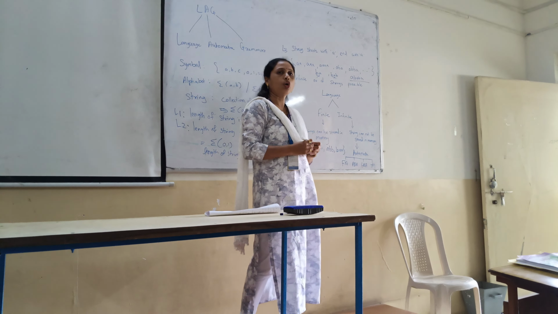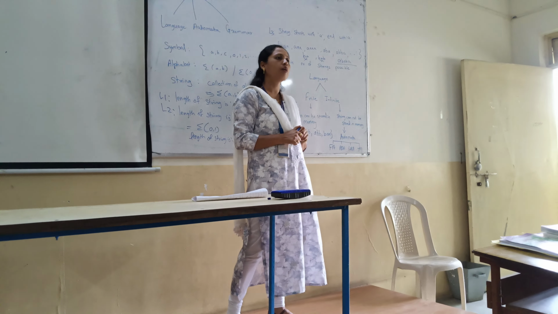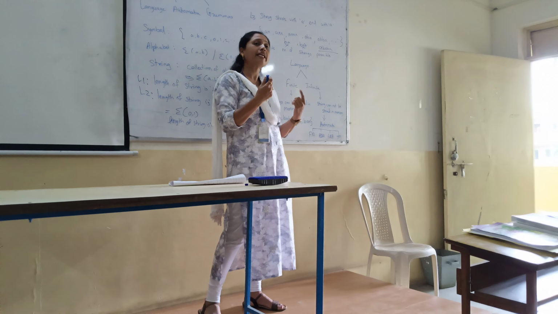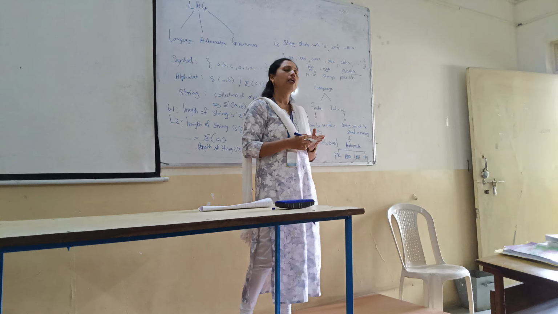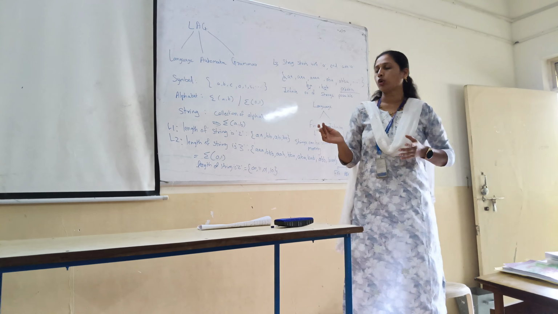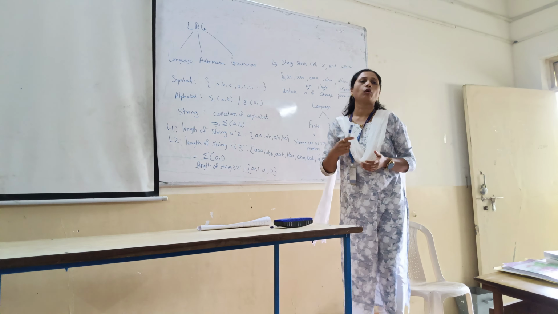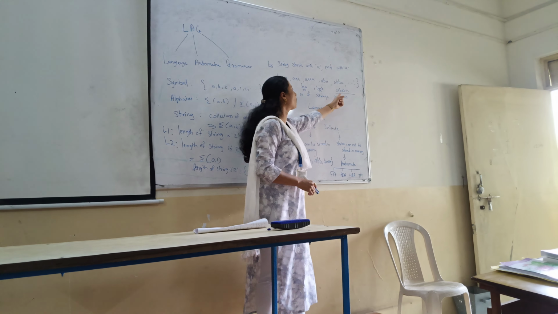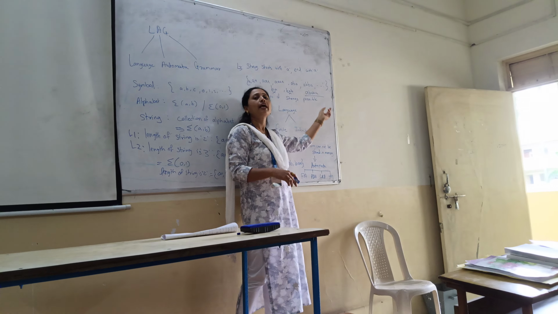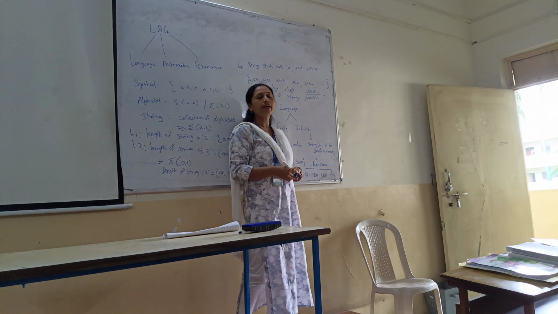Automata is what? It's a mathematical model, okay, which will tell you whether your string is accepted or not. So we can say automata is nothing but an abstract or mathematical model which will tell you whether whatever input we have given will be accepted or not. Means what?